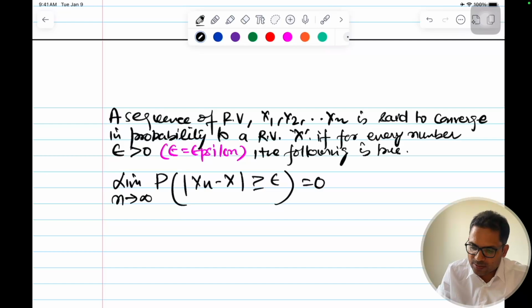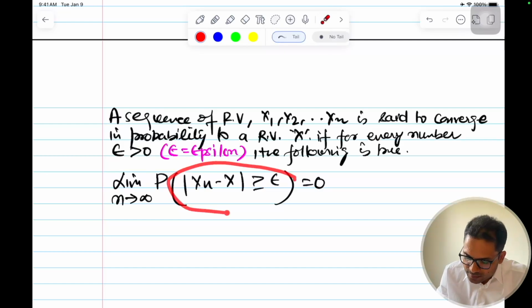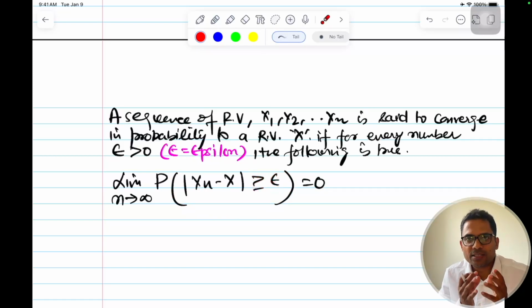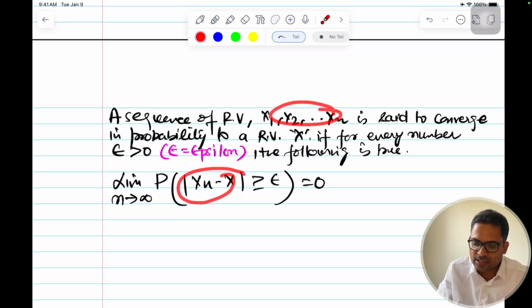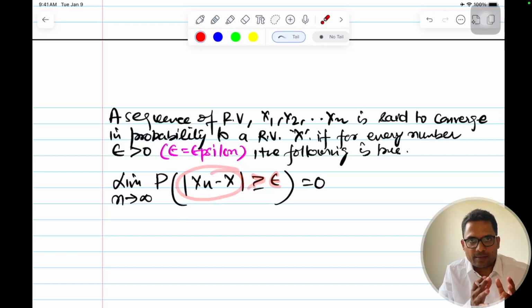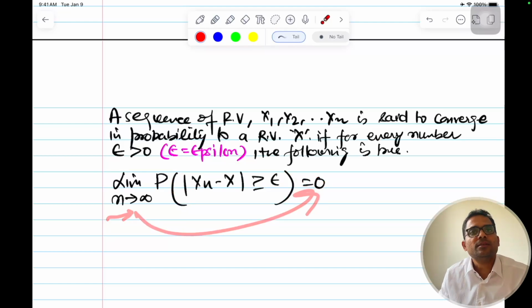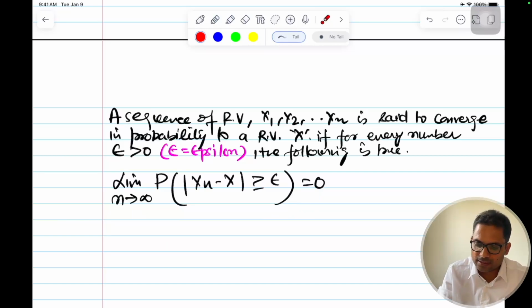The probability of the difference being greater than a very small tolerance level, or a margin of error, the difference between the sequence of random variables and the target random variable, greater than that margin of error that we can tolerate, this probability becomes equal to 0. As n tends to infinity, this probability will become 0. Let me write these terms for you.